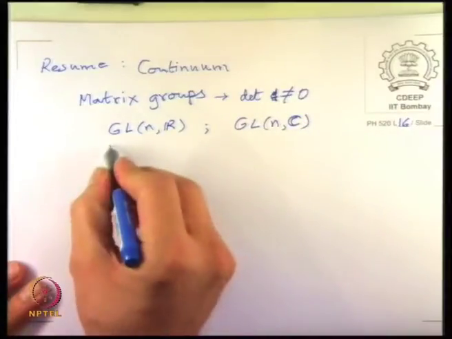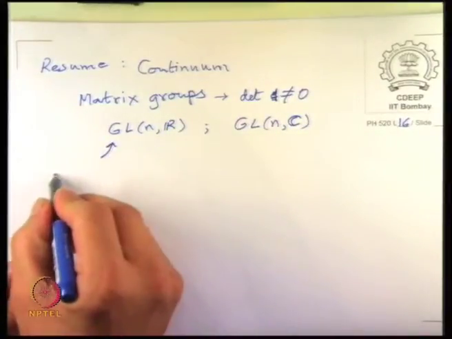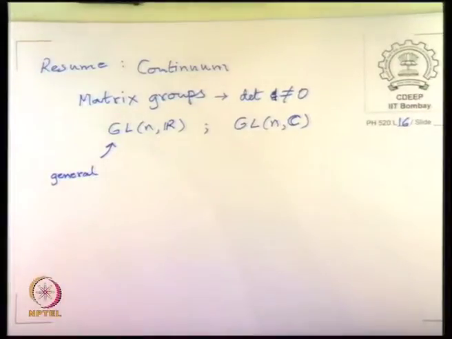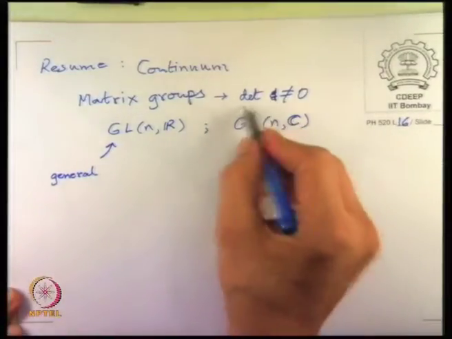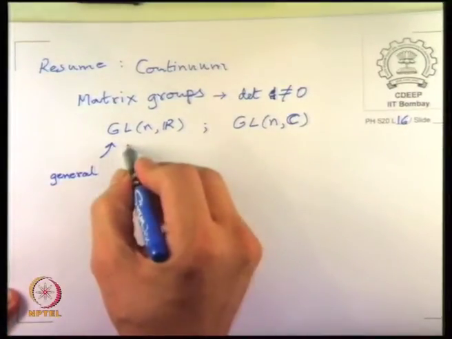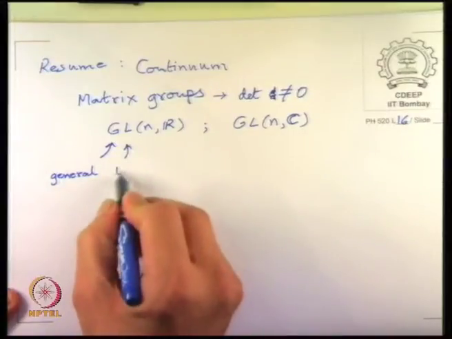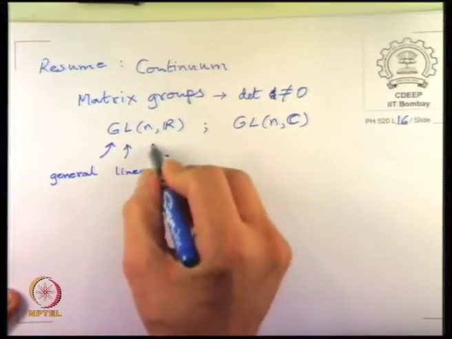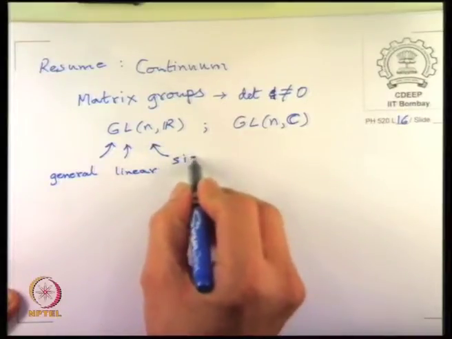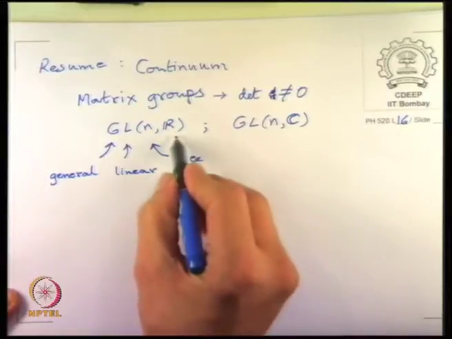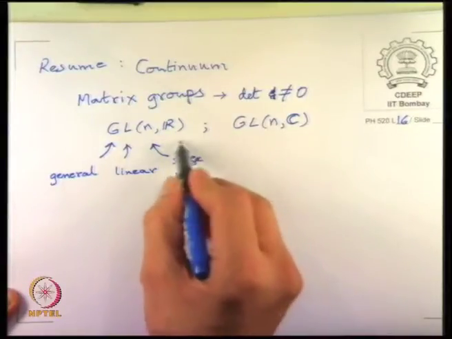Where the G just says general, that is as general as it can get, subject to only this condition, determinant not equal to 0, and L just means linear, n is the size of the matrices, n by n, and R means it is over reals.